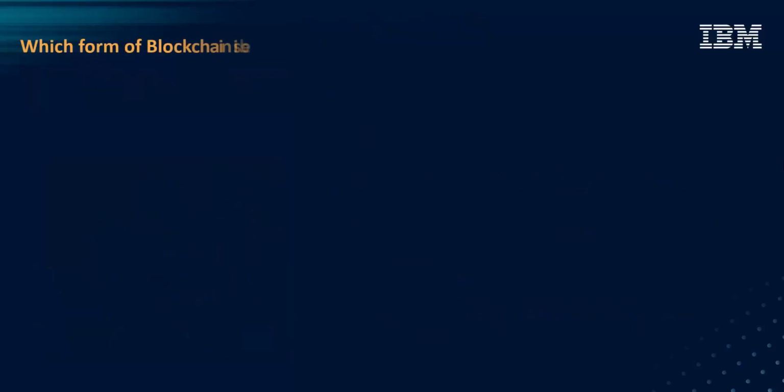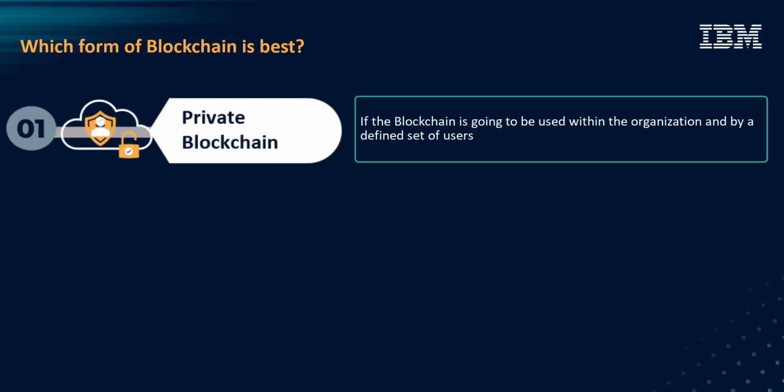Which type of blockchain is best? We have looked at the three categories of blockchain. Now, which type of blockchain is best? If the blockchain is going to be used within the organization and by a defined set of users, then a private blockchain will suffice. This will avoid overheads like a consensus that reduces transaction speeds.